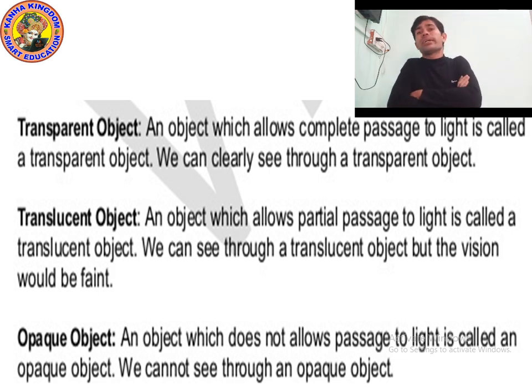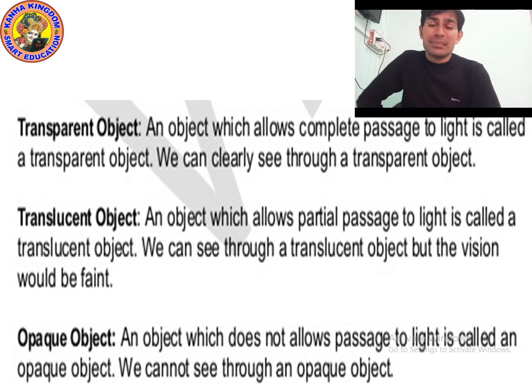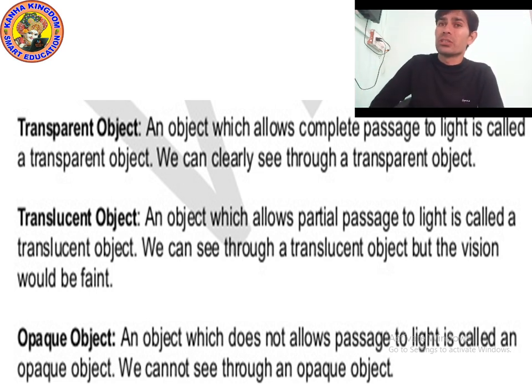Transparent object: an object which allows complete passage to light is called a transparent object. The object through which light can pass completely is called a transparent object. There are many objects which are actually transparent.